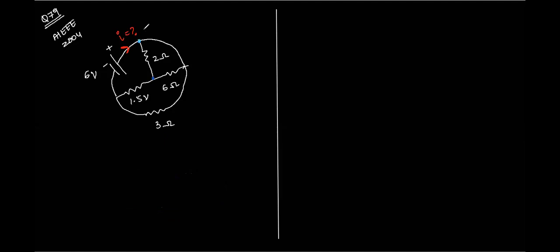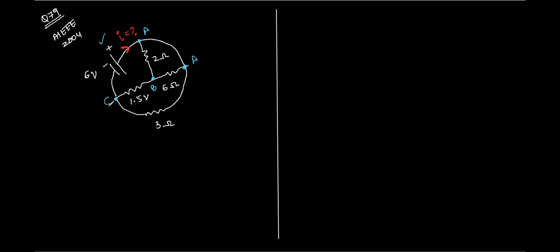Let's say this is point A. Point A is connected to the positive terminal of the battery, right, Atul? So this will also be point A. Why? Because potential is the same on both points. Correct, Atul? Yes, sir. Okay. Let's mark this point as B, the junction of all the three resistors as B. Let's mark the negative terminal of the battery as C.